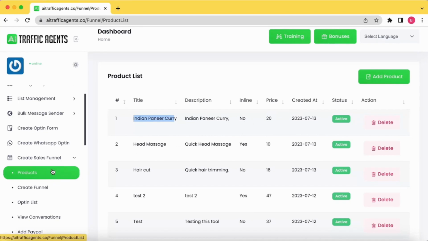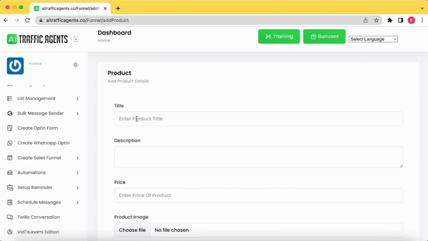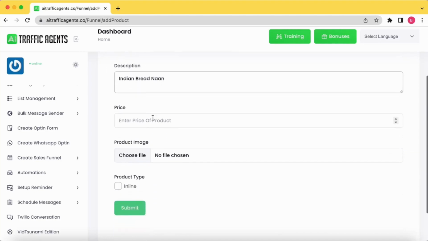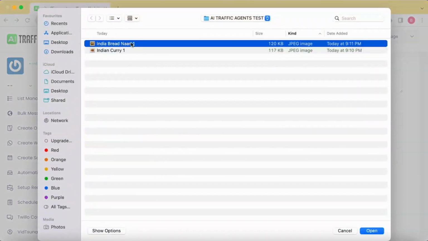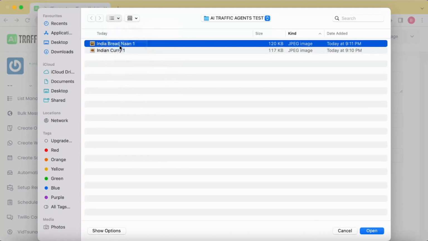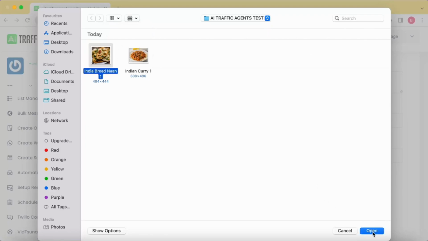Once the product is added, I can add one more product that can be an inline. So I'll just show it to you. It's really simple. Let's say with the curry, people will require bread. So let's say Indian bread, naan. It's a very popular Indian bread. Let's just say $10, and I'll add the image for it. Sorry about this. See, this is the Indian bread naan.